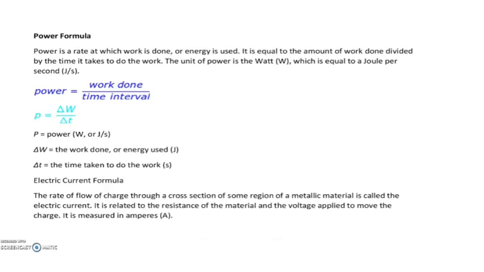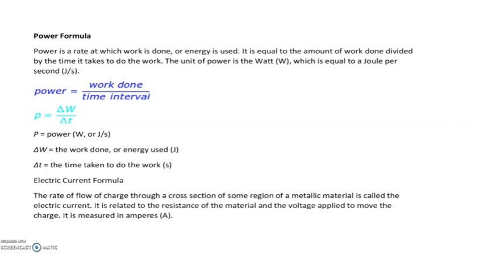Next, the power formula, again a very important one. Power is the rate at which work is done or energy is used. For work, we take the force times the distance and the angle. Power is the work divided by the time interval. It is equal to the amount of work divided by the time it takes to do the work, that is, how much time we are taking to do the work.